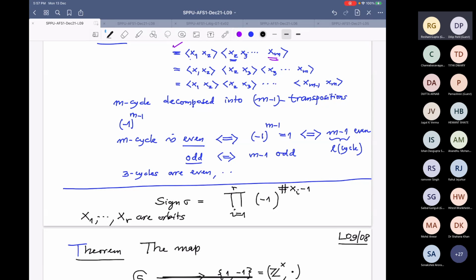Because even if you allow singleton orbits, this formula tells you that if an orbit is singleton, then (-1)^0 will not contribute.